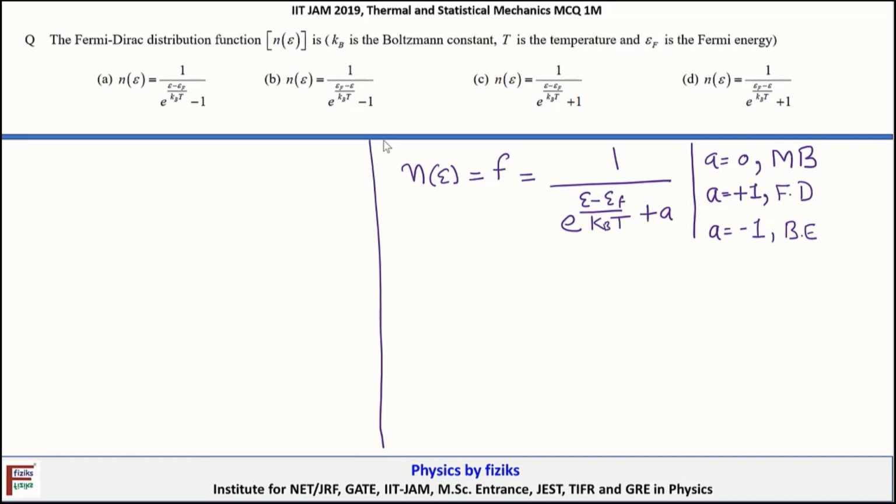Okay, so that means when A is equal to plus 1, the distribution function reduces to n(E), and this is written as F_FD, where FD stands for Fermi-Dirac. This is equal to 1 divided by exponential of (E minus EF) by kBT, plus 1. So therefore the correct choice is C here.